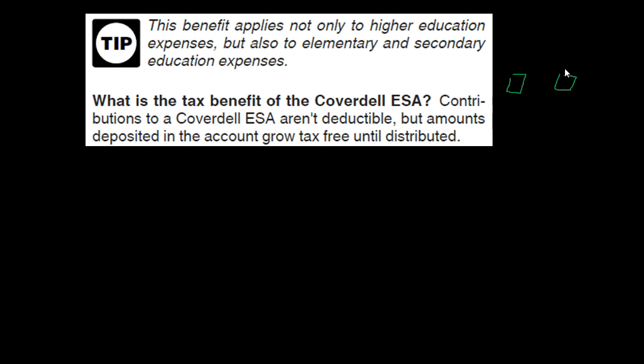What you're going to get from something like this is a tax benefit, not one that can be seen as easily because you're not going to get the deduction, but you are going to get the increase in the savings you could possibly have being tax-free as the earnings go up. So if they were in the same kind of investment, stocks and bonds, let's say, they could go up for the same amount. The one that's in the Coverdell would mean that the increase is not taxable.